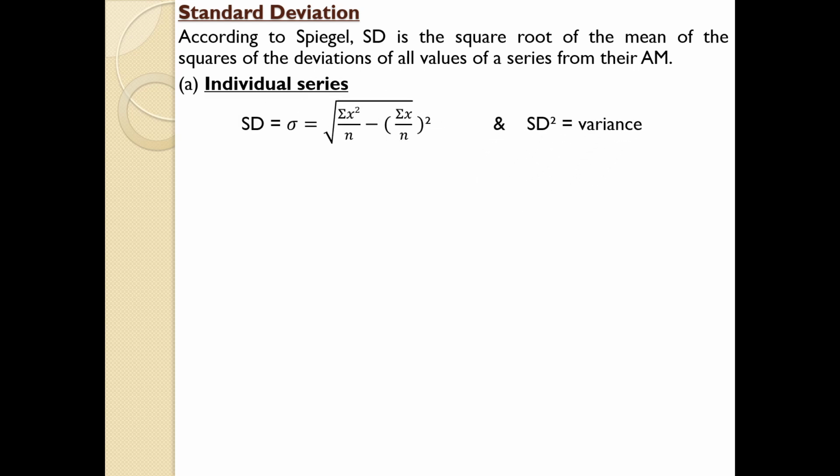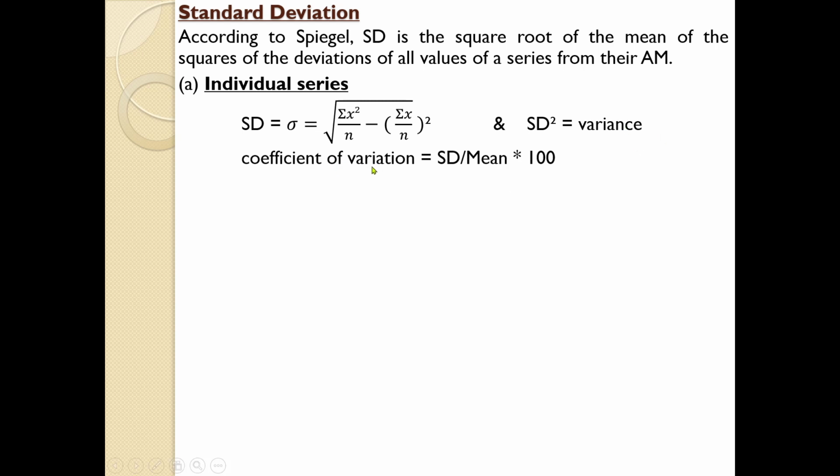So the standard deviation is represented by the Greek letter sigma. The equation is root of sigma x square divided by n minus sigma x by n the whole square. And we all know the meaning of variance. If you take the square of standard deviation, you will get variance. These two are the absolute measures of standard deviation.